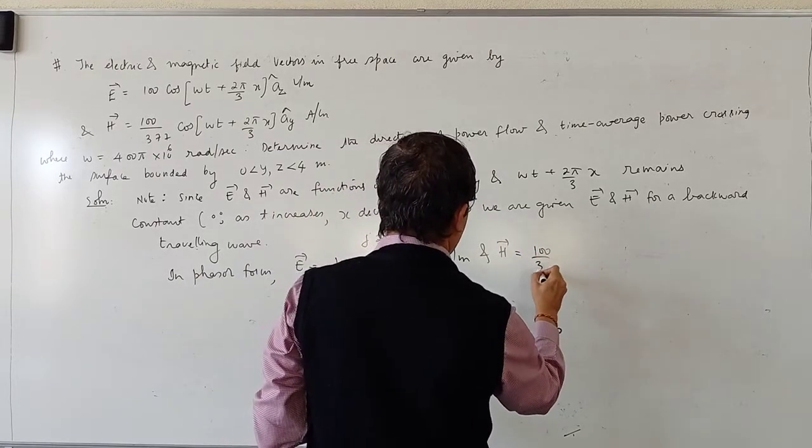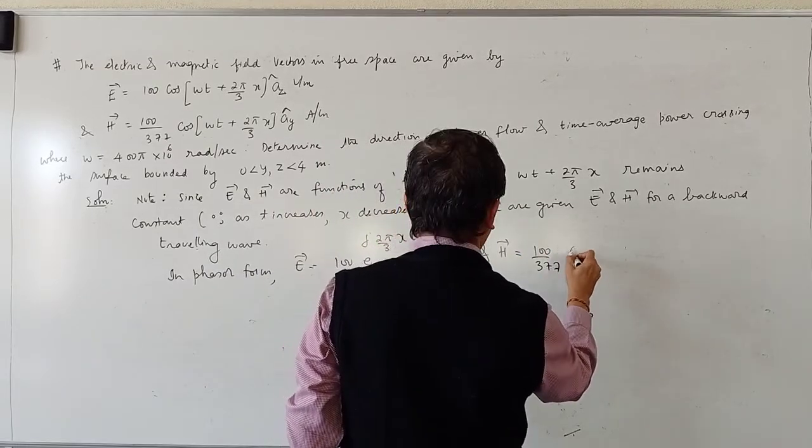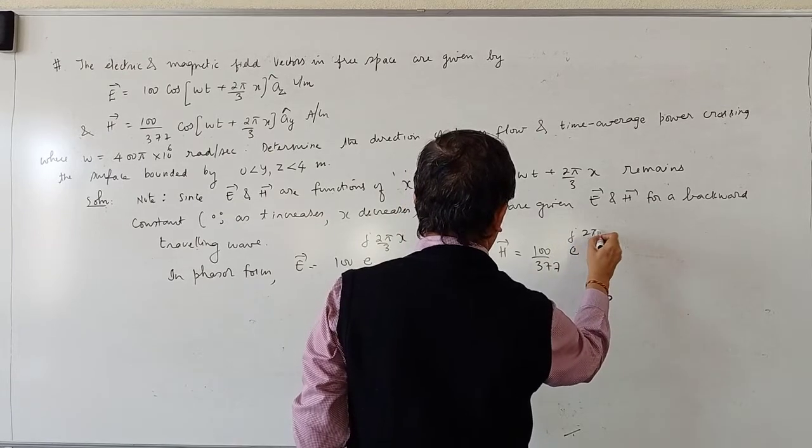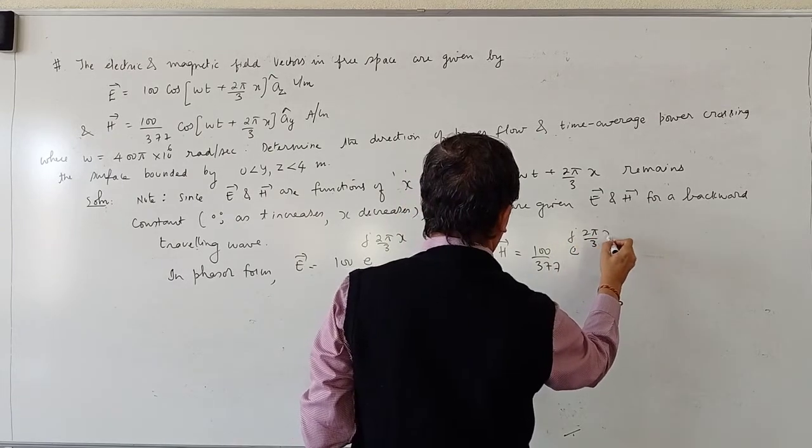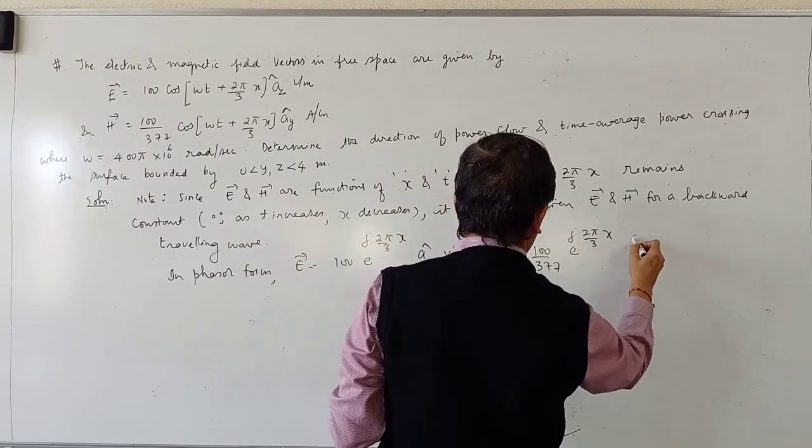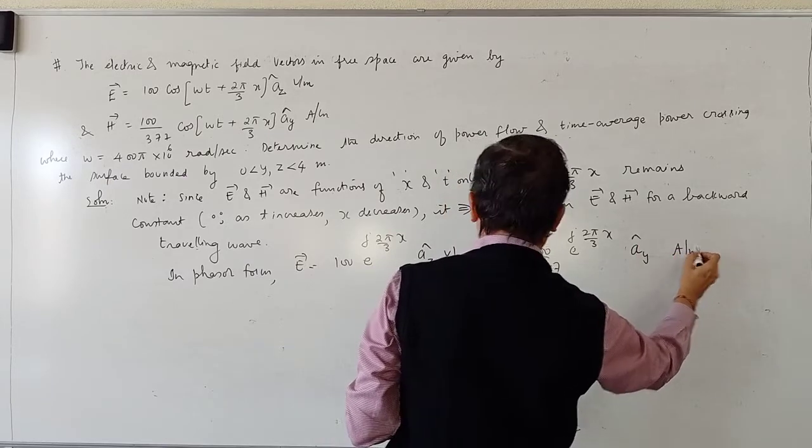100 divided by 377 e to the power j 2 pi by 3 into x into ay cap amperes per meter.